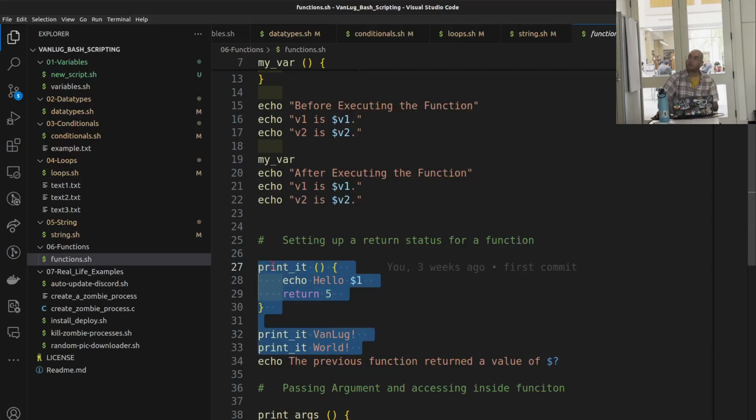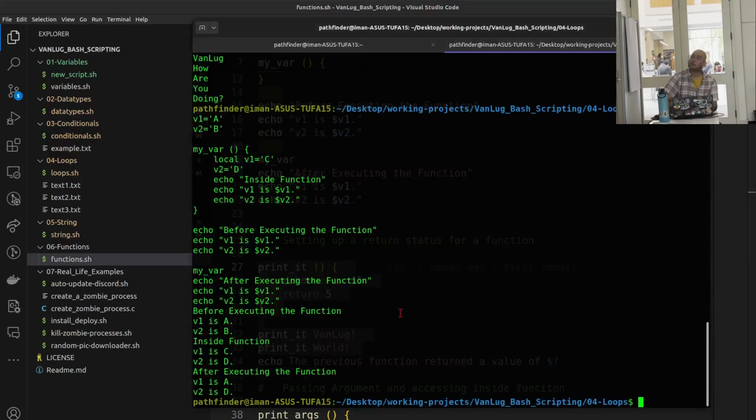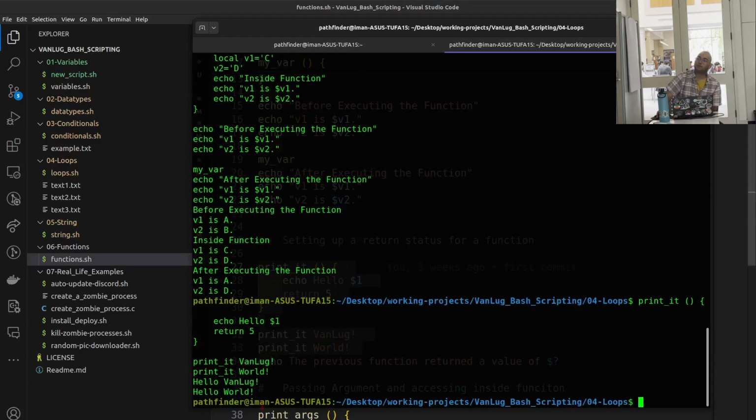I'm not gonna put too many things together, so let's just run this. Yep. So it takes the argument, passes it in the function, and prints it out as it is. And if you have more arguments, we can access them by $.